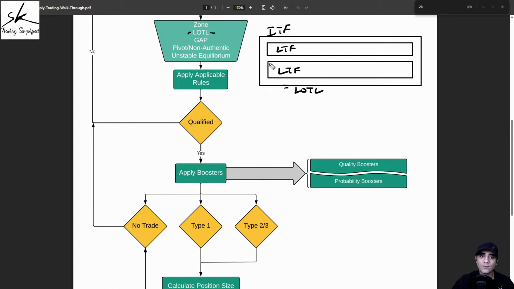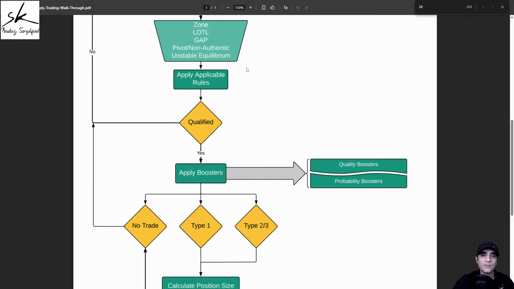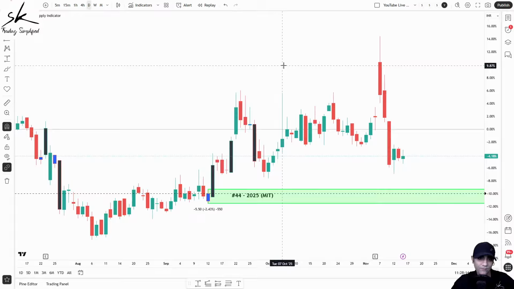So what we understand from here is that, to be a case of level on top of level, the first criterion is that my lower time frame zone has to be inside the intermediate zone, which we call a coinciding level. If you have a coinciding level, there is a possibility it might be a case of level on top of level. But if you don't have a coinciding level, it cannot be. So let's verify.